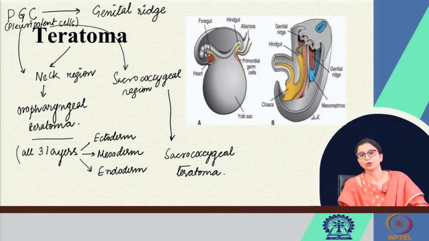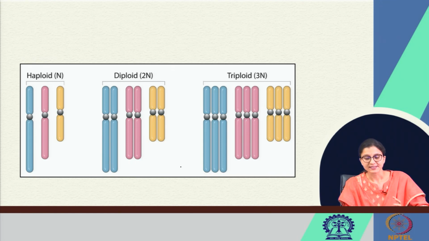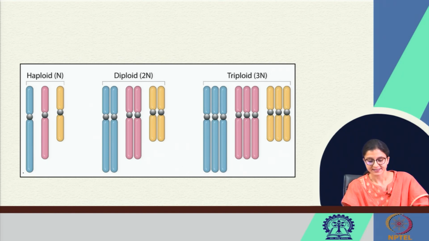So, this is part of the embryology development, and now we know that the primordial germ cells, which actually form the ovum or the sperm, develop from the epiblast or the dorsal surface of the yolk sac. Coming to the concept of haploid, diploid or triploid, this is a haploid cell.